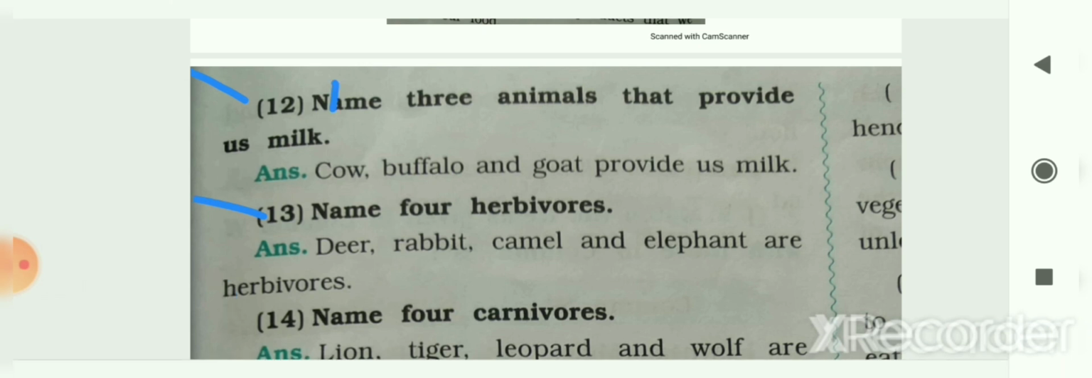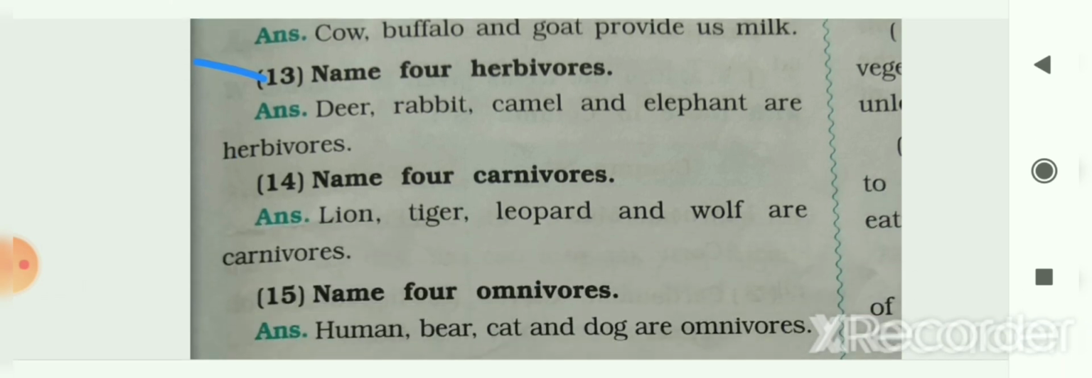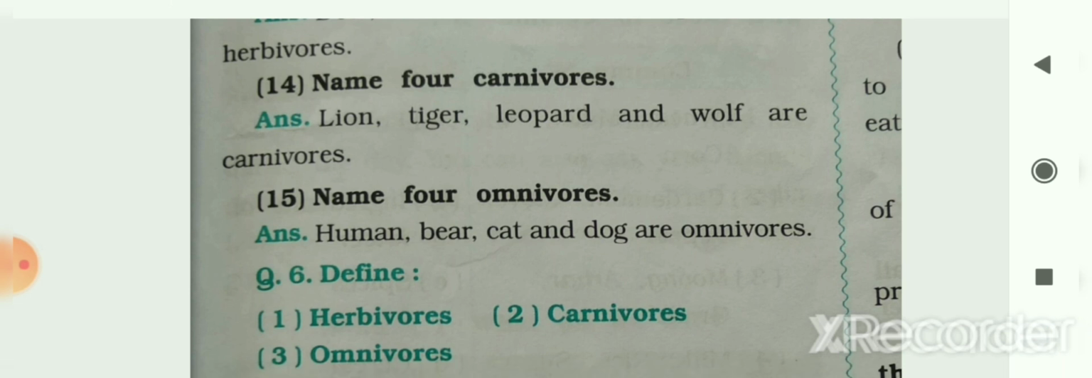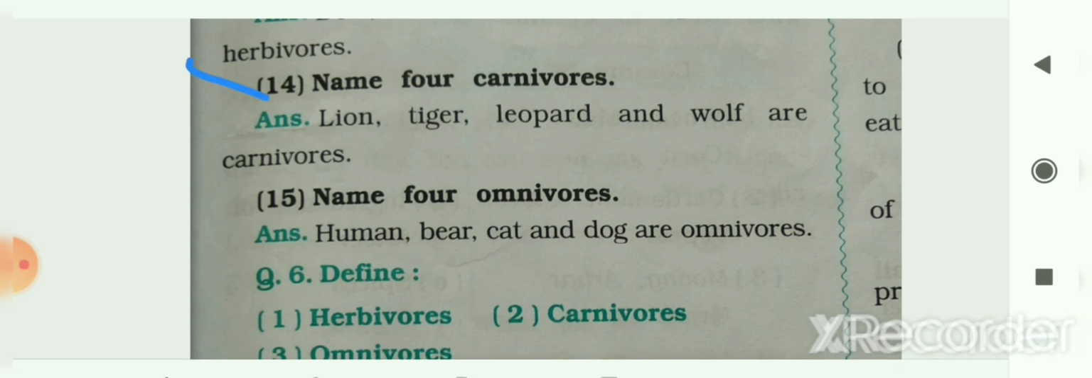Next, number 14. Name 4 carnivores. So lion, tiger, leopard and wolf are carnivores. Number 15. Name 4 omnivores. So human, bear, cat and dog are omnivores. So here our short question answers are over.